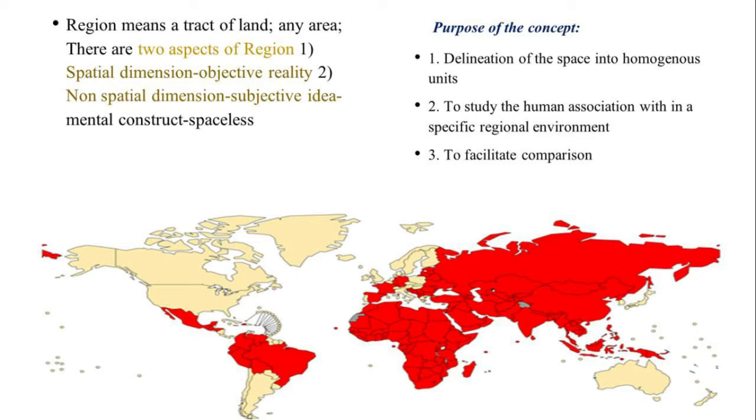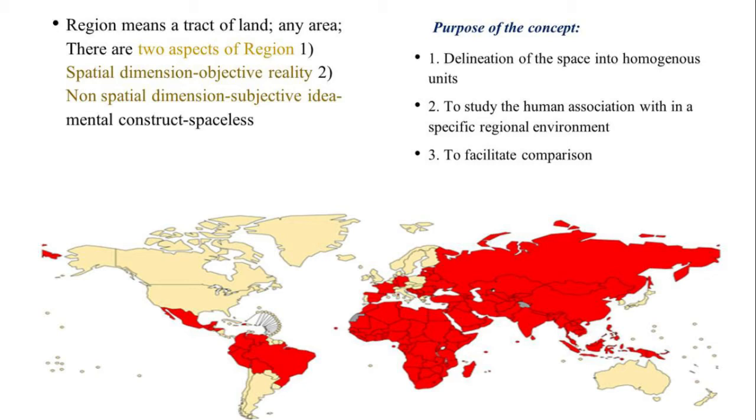So what is it? It can mean a tract of land or any area, or any portion of the earth's surface. Now that portion of the earth's surface can be a part of a district, maybe a small village also. It can be a number of villages, that is a town also. A number of towns can be a state also.